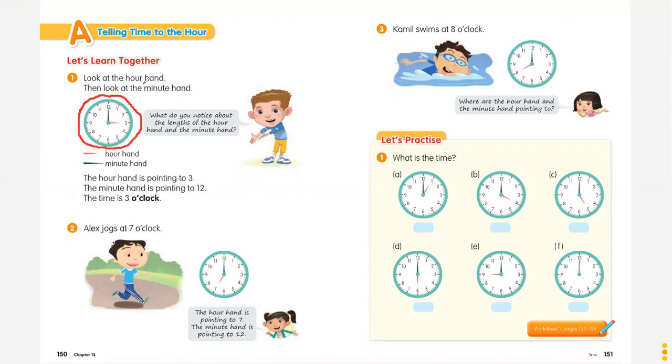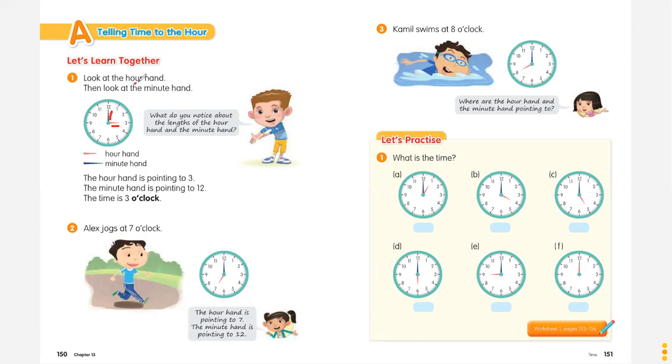So students, actually, the clock has hands. This is what we call a hand, and this is also what we call a hand. A clock generally has two hands.